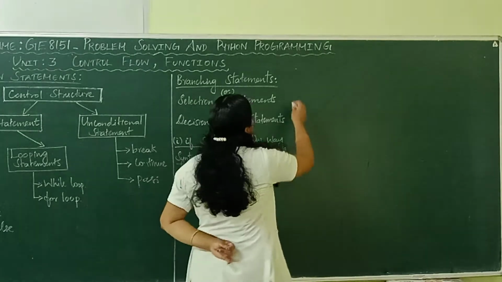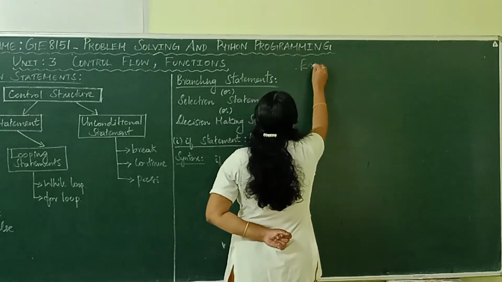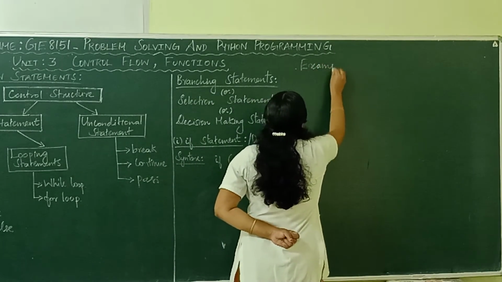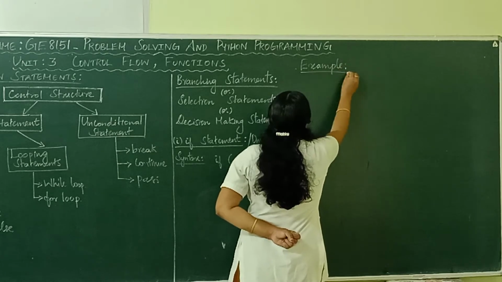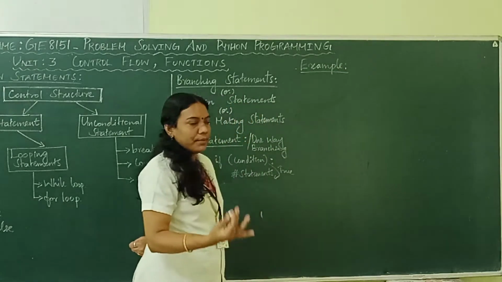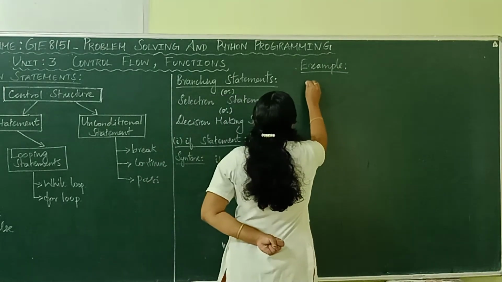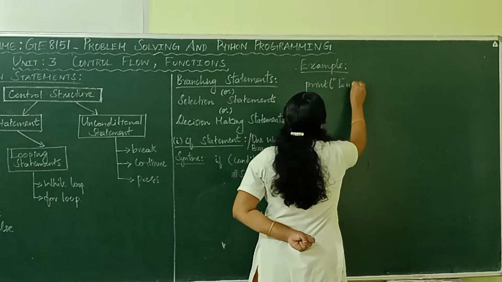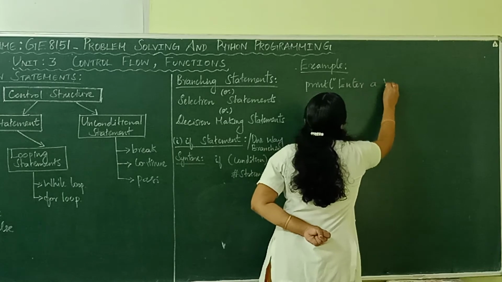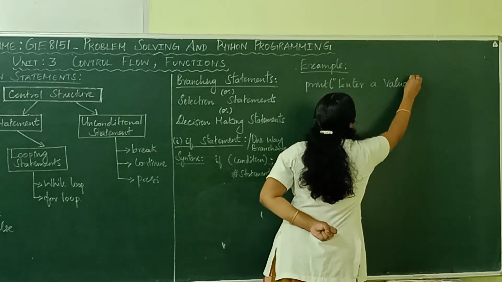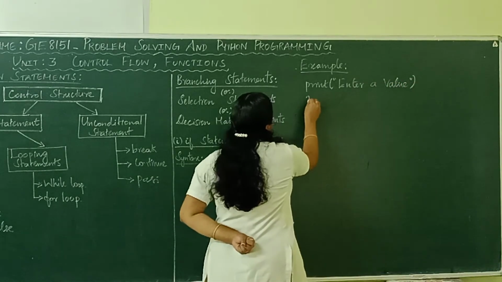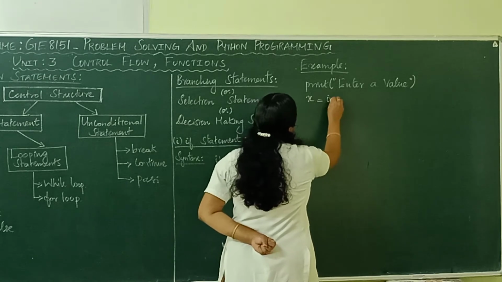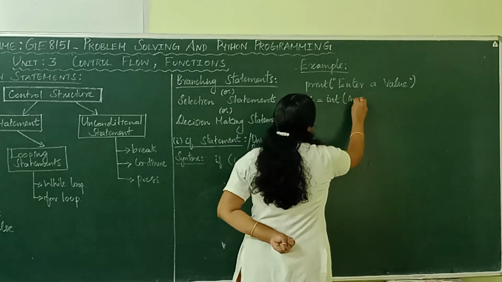Let us see a Python program example. First we can get a value as input. So print enter a value. We can represent it as the variable x, getting an integer value as input.